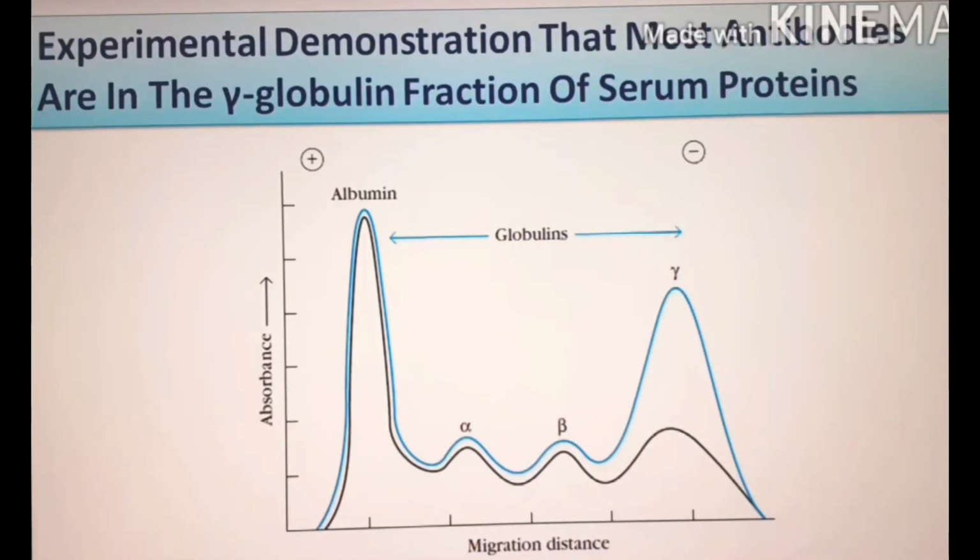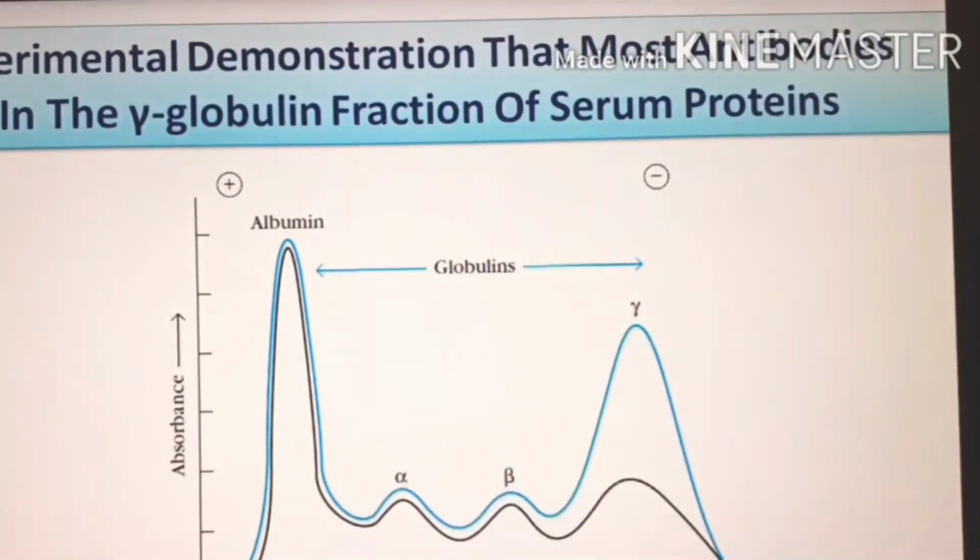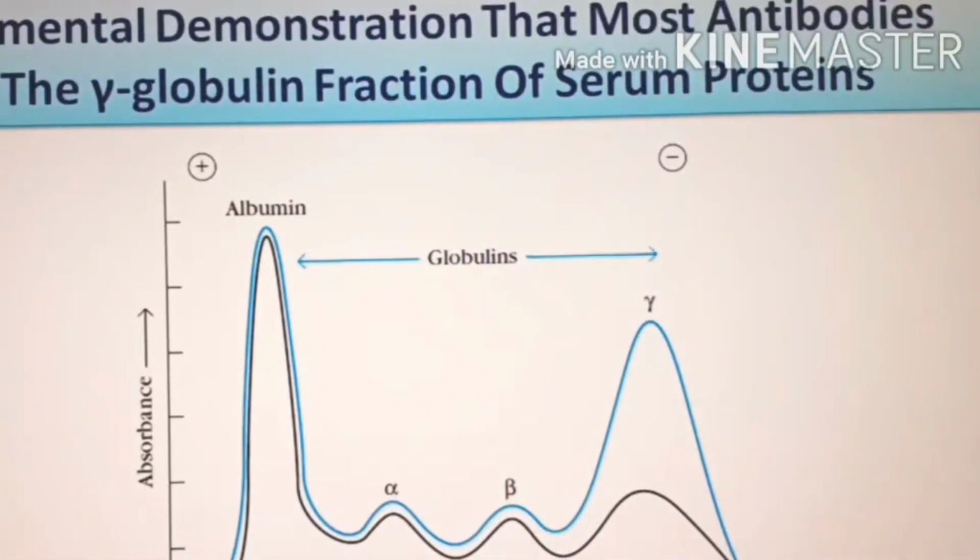He injected or immunized a rabbit with ovalbumin protein. After that, he took serum from that immunized rabbit and made the serum into two aliquots. Aliquot means just separating the serum into two portions. From the first portion, he performed gel electrophoresis and found 4 peaks of protein. He knew that the highest peak is albumin because in our serum, albumin is present in very high concentration.